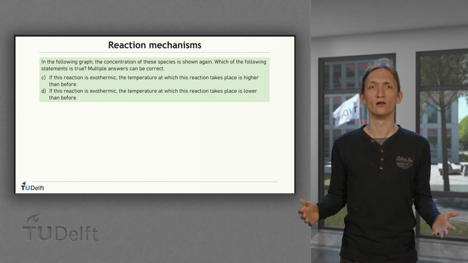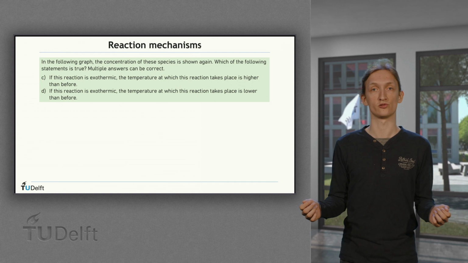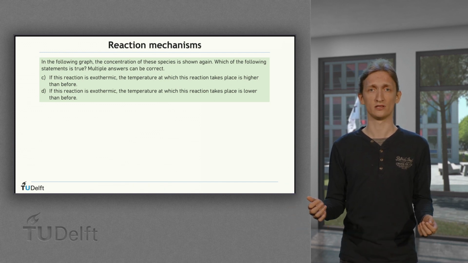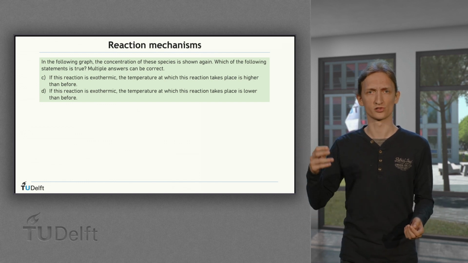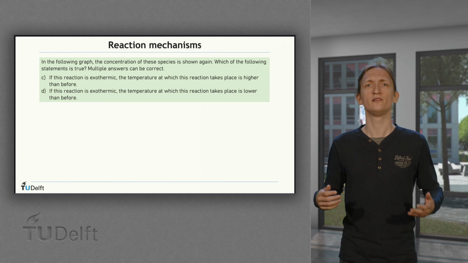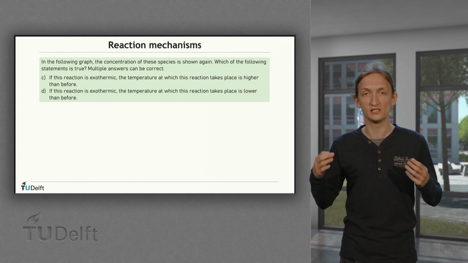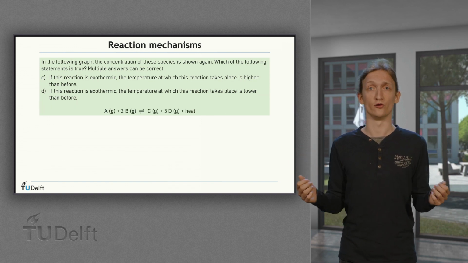First, we already know that the reaction is slower than the previous example, so something must have changed. We also saw that the equilibrium concentrations have changed. This means that the temperature must have changed. This is because changing the temperature would change the equilibrium constant, which directly affects the concentrations of each species at equilibrium. Now let's assume that the reaction is exothermic.